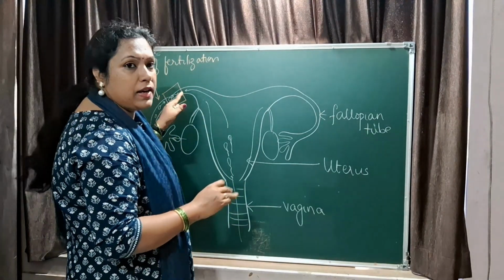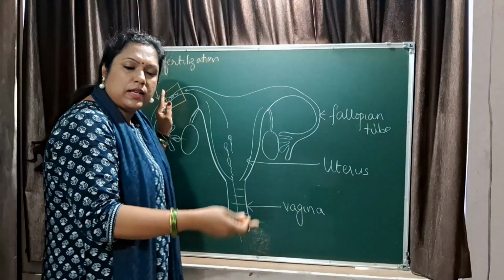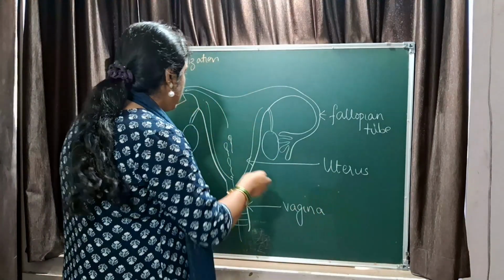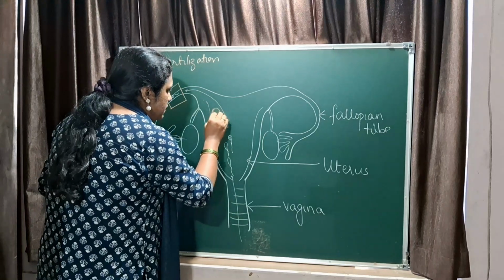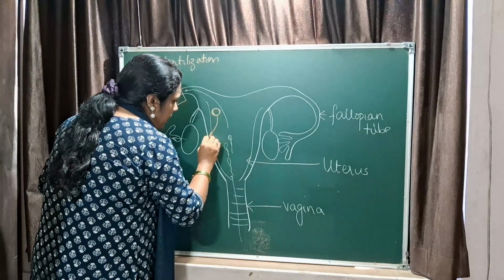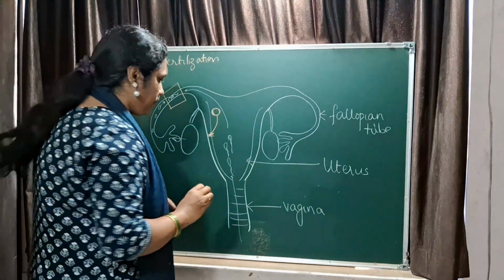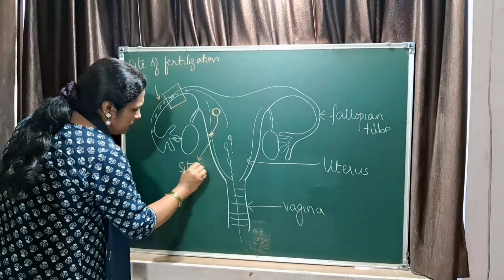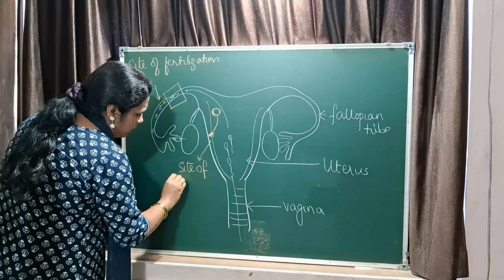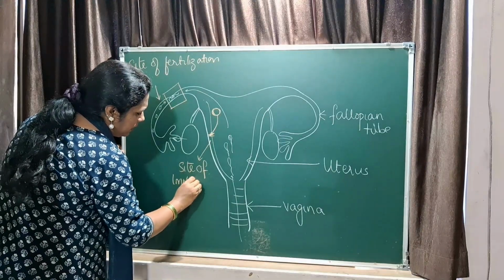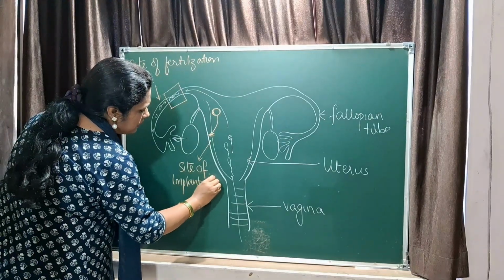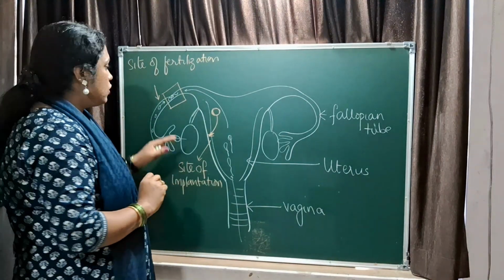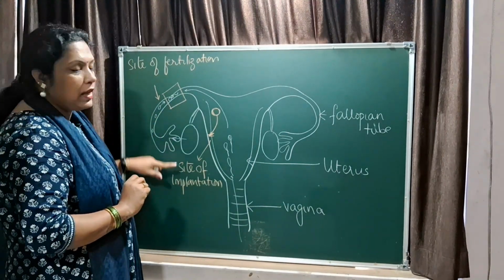Then suppose fertilization has taken place and the zygote is formed here. The zygote starts dividing into 2 cell stage, 4 cell stage, 8 cell stage, 16 cell stage. Then the zygote comes and gets implanted in the uterine wall. Okay, this is the site of implantation. Uterus is the site of implantation. Is that clear? So you have fertilization, implantation.